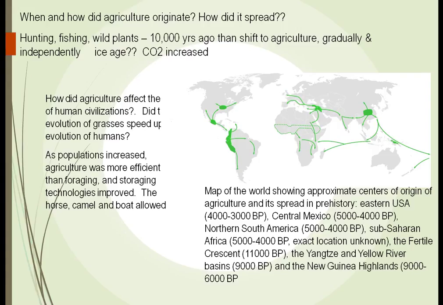Grasses suddenly grew taller, so man had to grow taller. Man had to stand up on his legs to move around. We became much more efficient in gathering this food. We became better at traveling. So now, since we had food, we could do other things. We could travel more, we could explore more, we could trade more, we could build cities more.